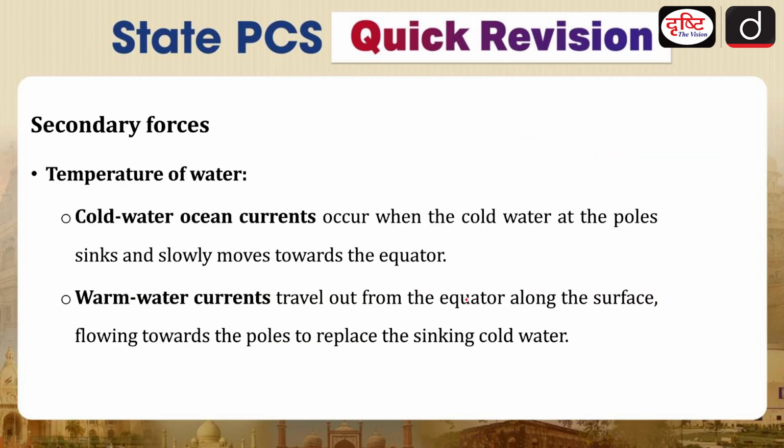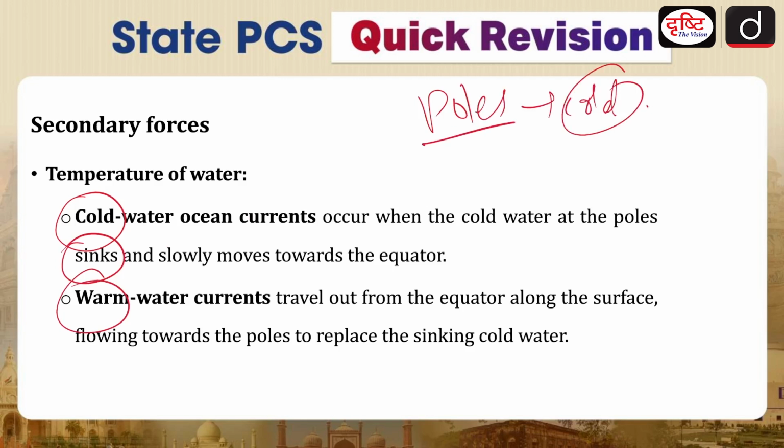Moving further, temperature of water. We have already discussed that if water is cold, that means density is high, and that is why it will sink. So cold water always sinks, warm water will always rise. So if we are at the poles, the water is cold, that means the cold water will sink. Then the sinking cold water will move towards the equator side, and that particular deep water circulation will be called the deep water currents.